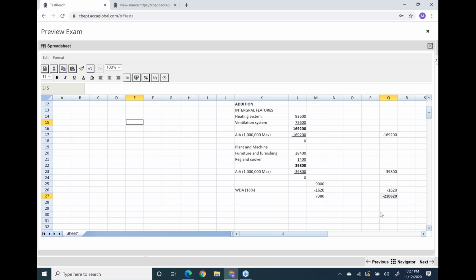Now you can see this working, please see this working. One student asked a question: can we write MP for main pool? Yes, you can, because the examiner knows taxation.